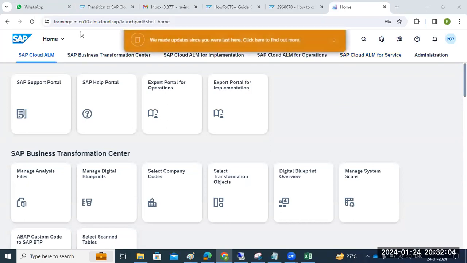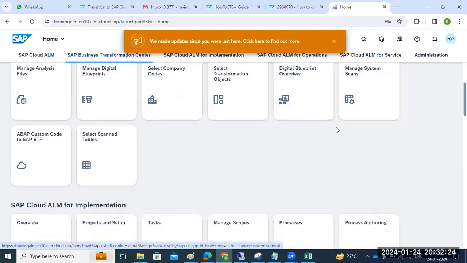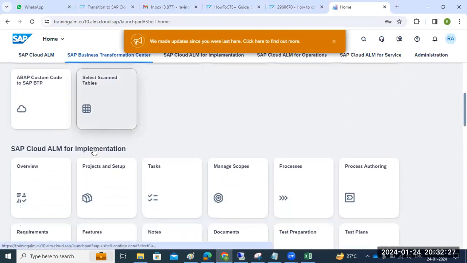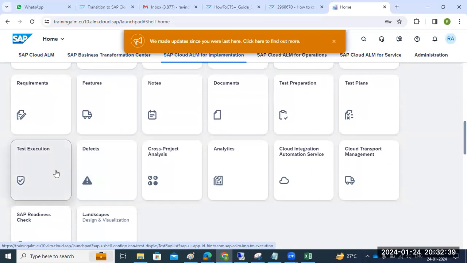Here we have the SAP support portal and the business transformation center, where we have analysis of files, digital blueprint, selecting company codes, and other transformation tools to move to Cloud ALM. We also have Cloud ALM implementation, with project setup, tasks, scopes, test plan preparation, documentation and requirements tiles.